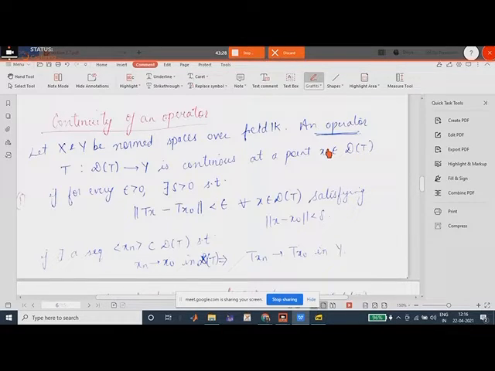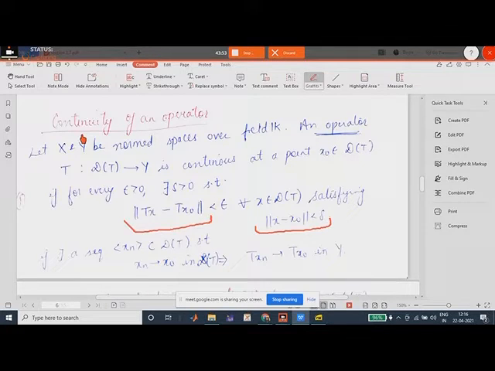How do we define that a function is continuous at a point? The definition was the same, right? For every epsilon greater than 0 there exists a delta greater than 0 such that modulus of f of x minus f of x naught is less than epsilon for all x with modulus of x minus x naught less than delta. This was the definition, right? So what is the difference here?